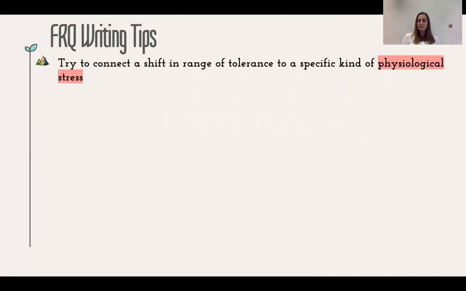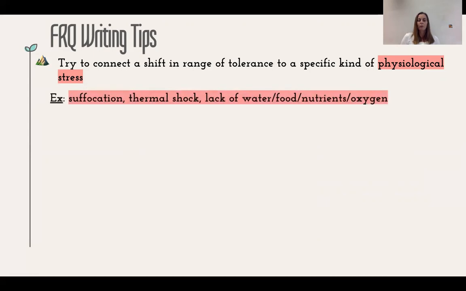We want to be as specific as possible when we're writing our FRQs. So when we're talking about a shift in range of tolerance, we want to specifically talk about what kind of physiological stress that's going to subject the organism to. So we could talk about suffocation because the temperature of the water is too high and there's insufficient dissolved oxygen.